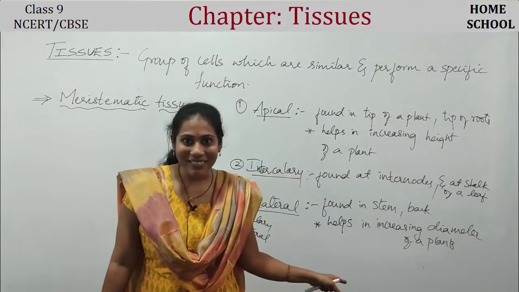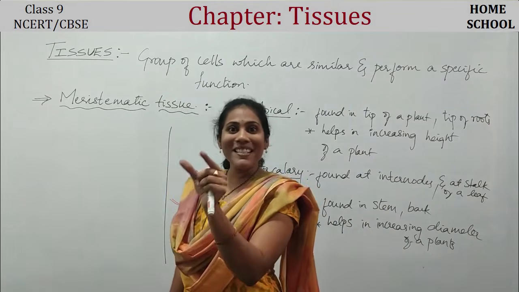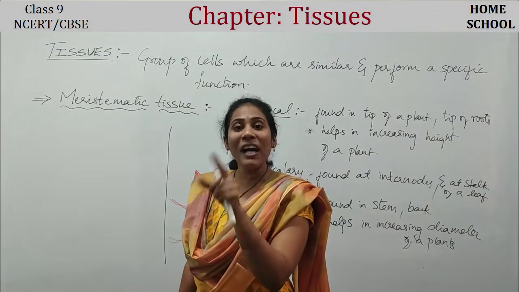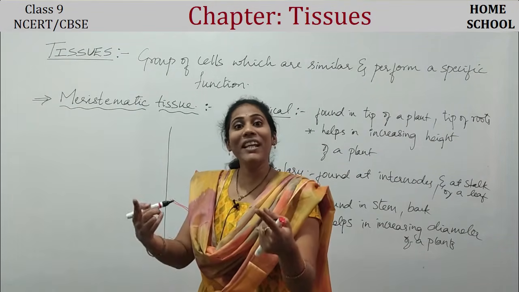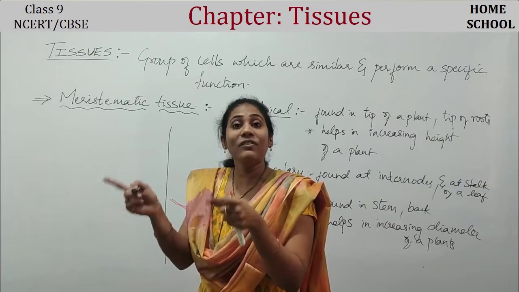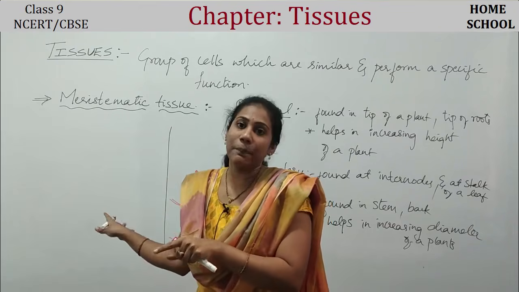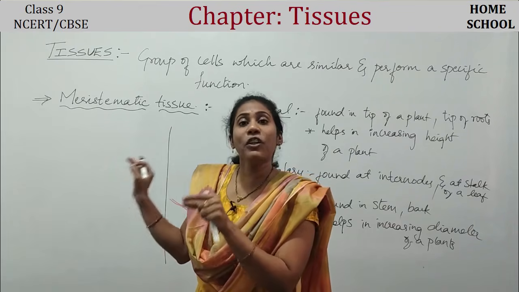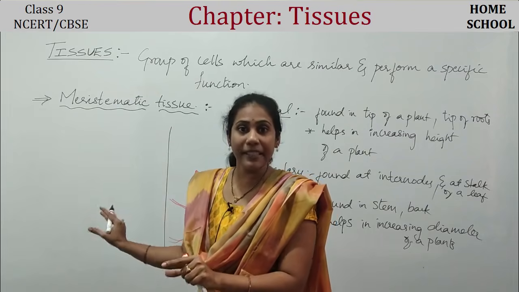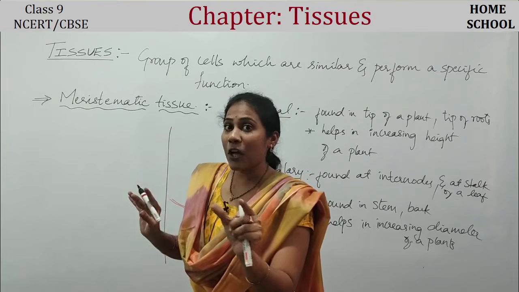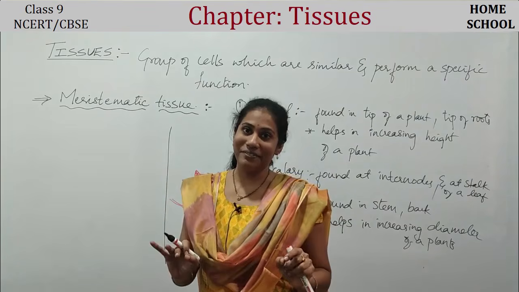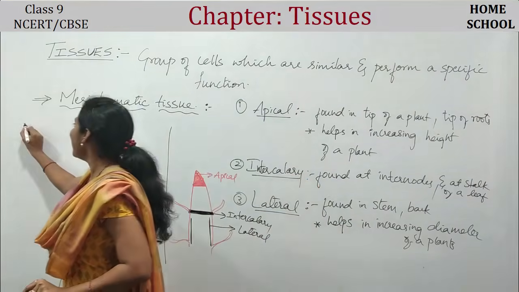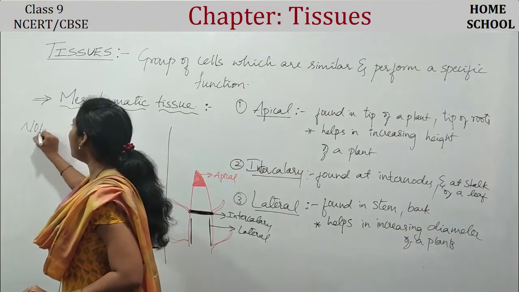I told you, these meristematic tissues will not remain like this for a lifetime. They will get converted into another type of tissue. They are going to become a permanent tissue. That process is called differentiation. Very important, take a note here.